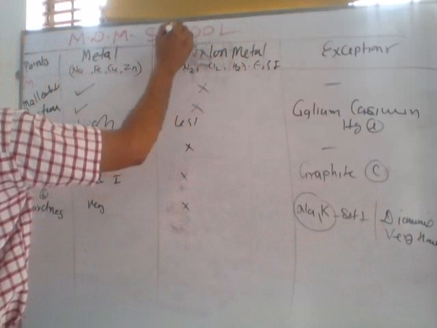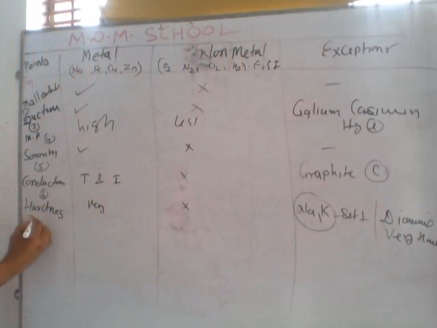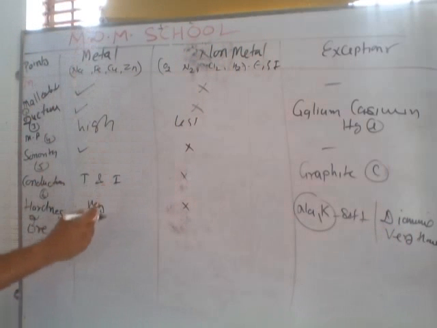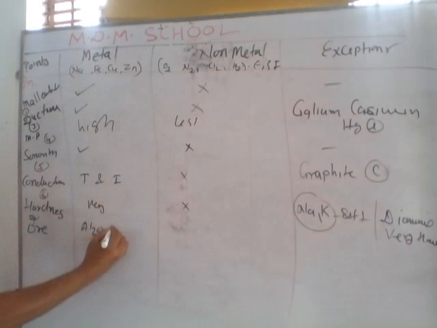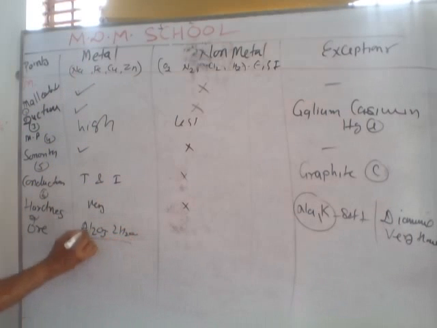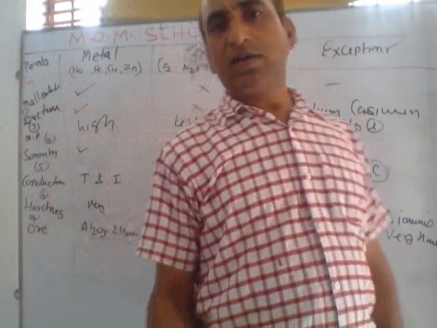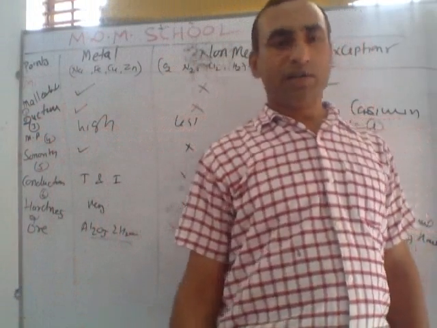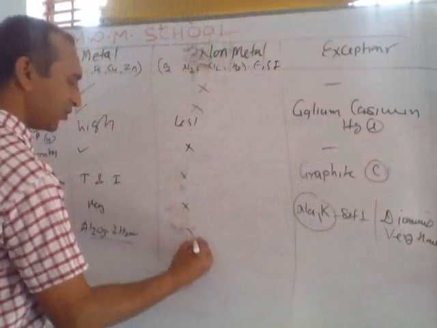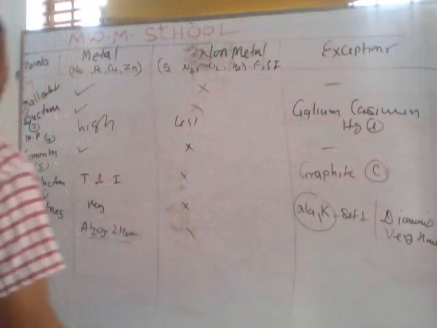Next point, 5th, 6th, 7th point. The 7th point, O, means ore forming. Metals form ore and are obtained from mines. Have you heard of Al2O3.2H2O? This is the ore of aluminium. Maximum metals form ore and their ore is obtained from mines. But non-metals do not form any ore.